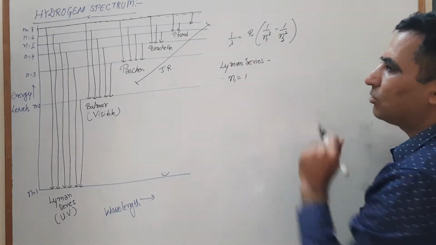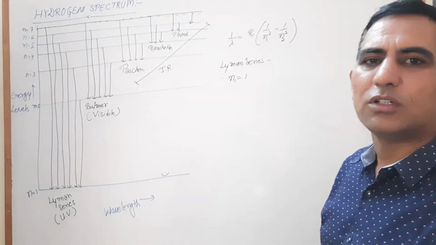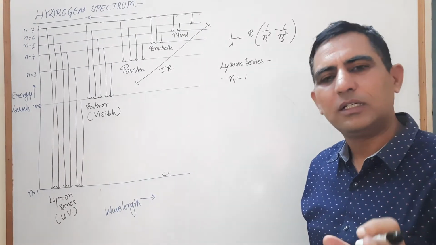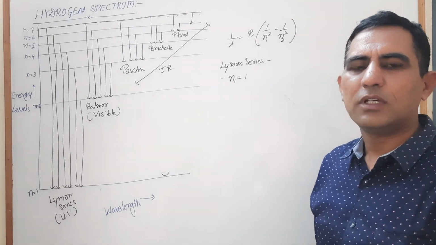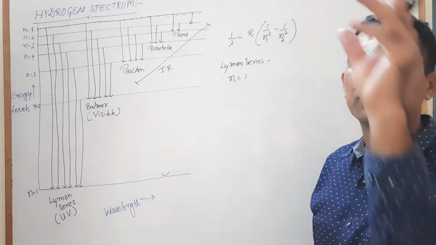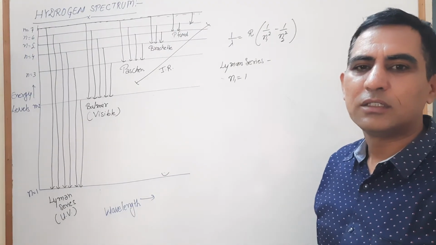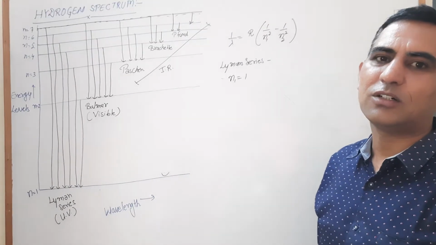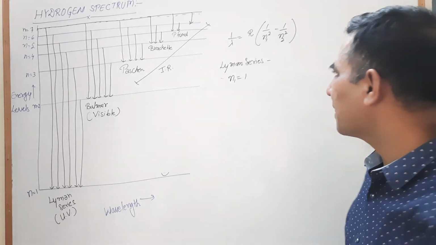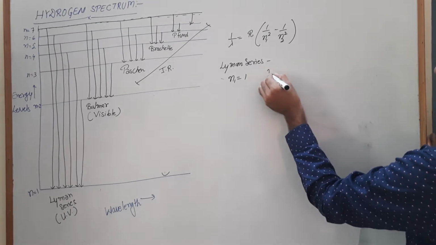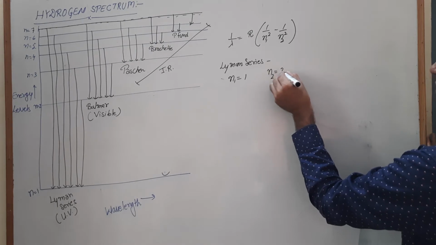Now the value of n2 is not fixed, that depends on the numerical, what nature of numerical we are getting. If the numerical says electron jumps from the second orbit, then find out the wavelength of initial line. If electron jumps from the second orbit, on that time the n2 value is 2.